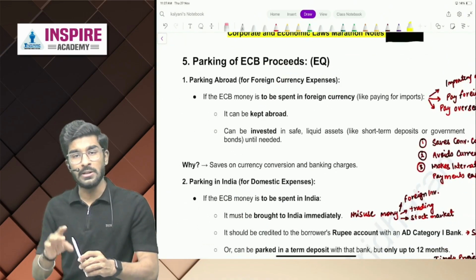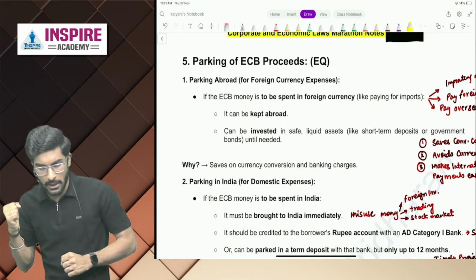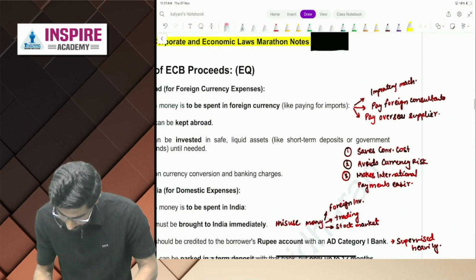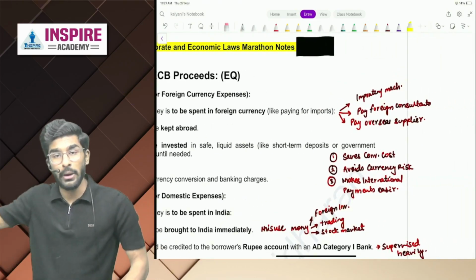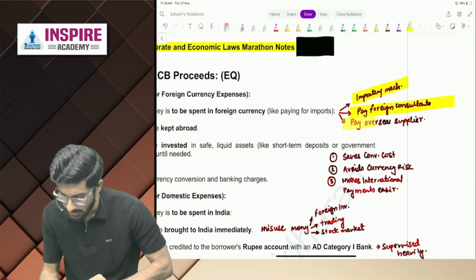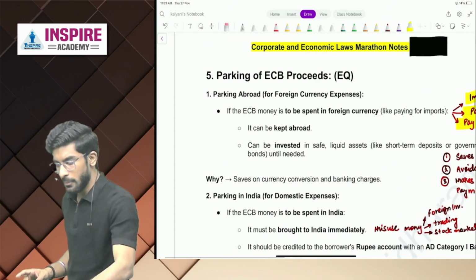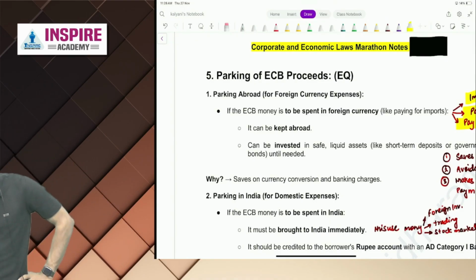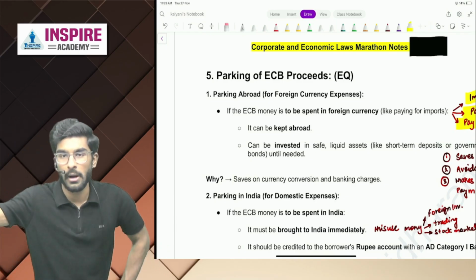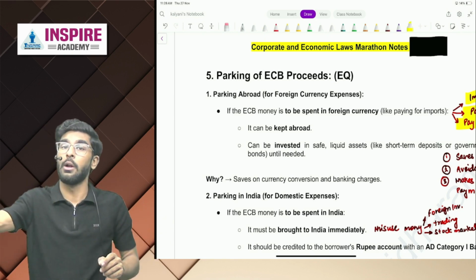Now, parking of ECB, beautiful concept. Which means what, people? If you're borrowing ECBs, I will give you an example. If you are borrowing ECB for importing machinery, to pay the foreign consultants, to pay the overseas supplier, let's see what will happen. So, people, let's say you are borrowing ECB. Now the problem is you want to spend in foreign currency. You don't want to bring that money into India. You have to spend it in a foreign country only.